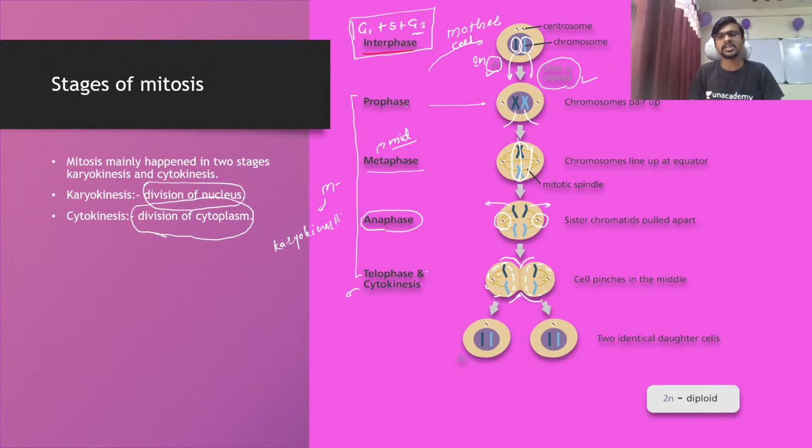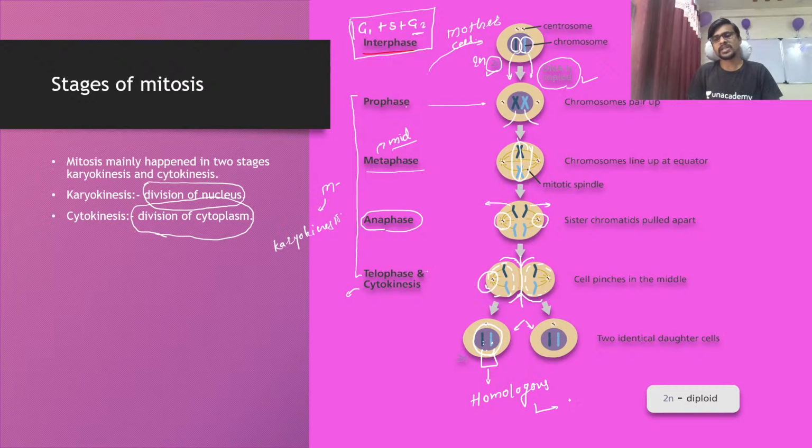Finally you can see the cytoplasm is also divided, one for each cell, and finally we have a cell that is similar to the mother cell, having a single copy of a chromosome. These two single copies of a chromosome are nothing but the homologous chromosomes.